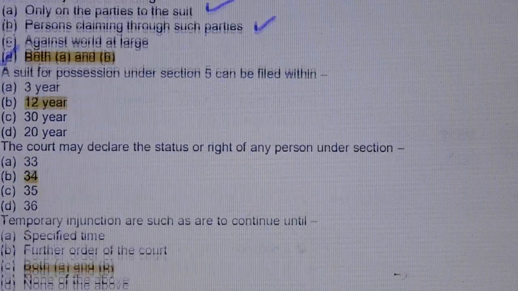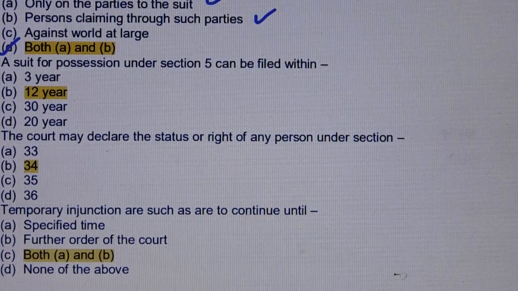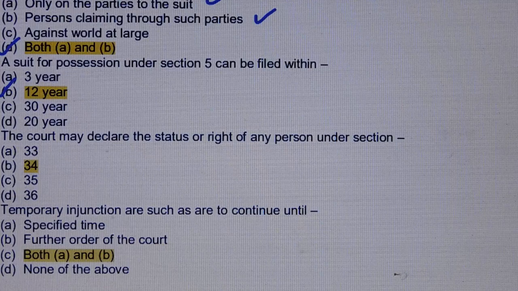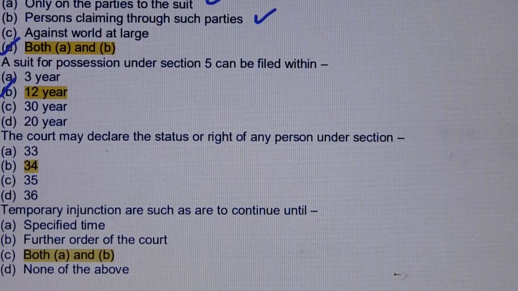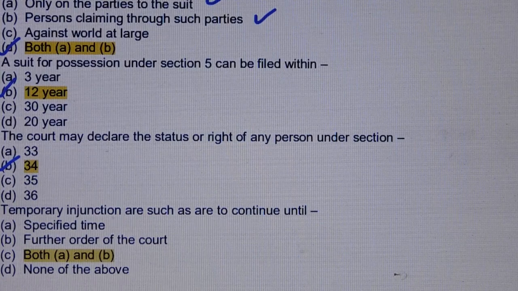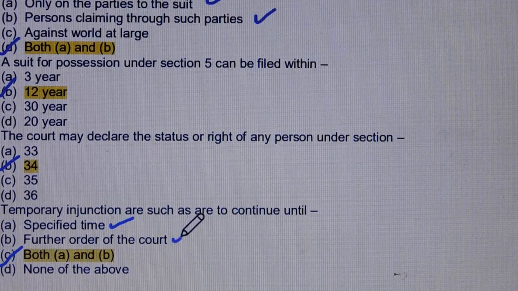Question number 84. A suit for possession under section 5 can be filed within. Answer is option number B, 12 years. Within 12 years. Question number 85. The court may declare the status or right of any person under section. Answer is option number B, section 34. Question number 86. Temporary injunctions are such as are to continue until. Answer is option number C, both option A and B. Option A, specific time. Option B, further order of the court.